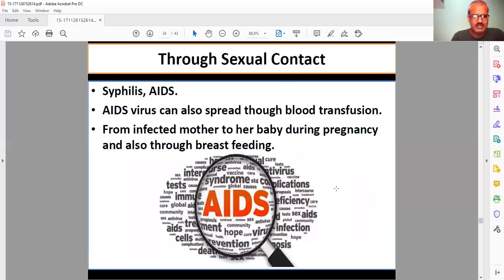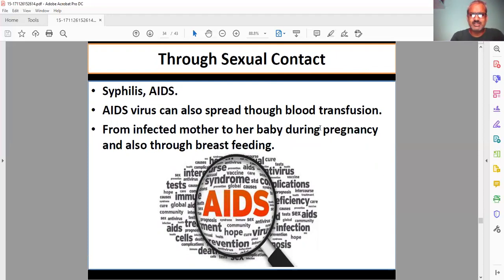Next is through sexual contact. There are certain diseases which transfer from one person to another during sexual contact, like syphilis and AIDS. AIDS is a viral disease that also spreads through blood transfusion.